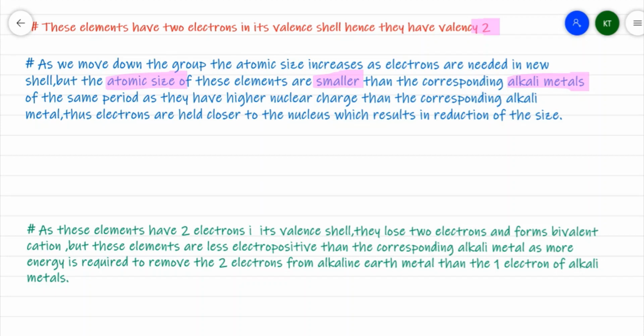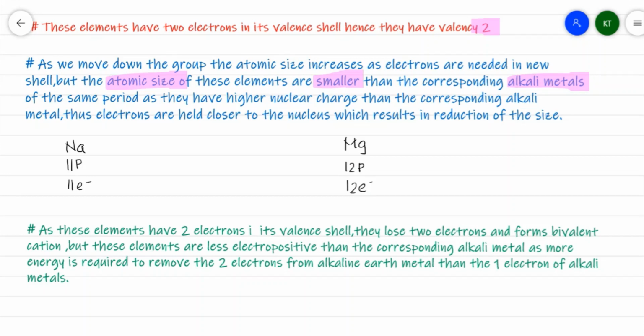Now why is it so? Because in the same period they have a higher nuclear charge than the corresponding alkali metal. Thus electrons are held closer. What does this mean? Let me take a simple example. Sodium has 11 protons and 11 electrons, whereas magnesium has 12 protons and 12 electrons.